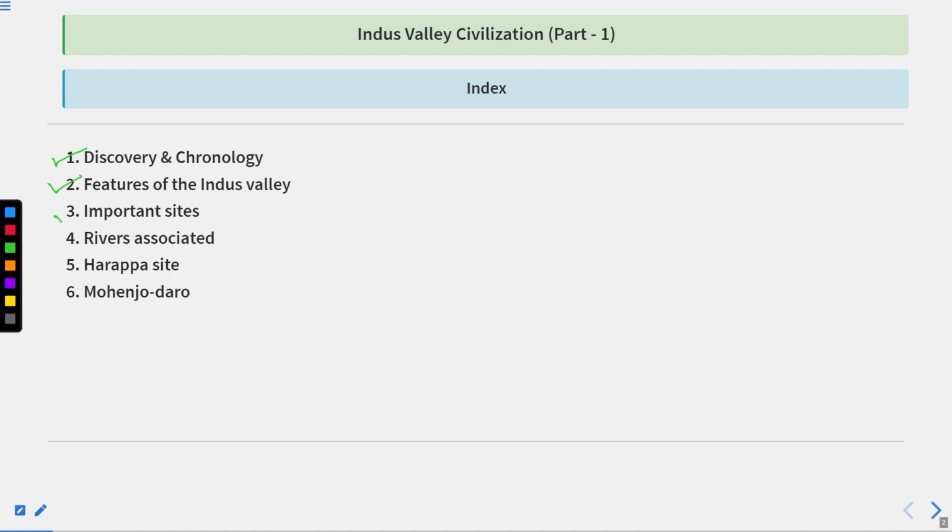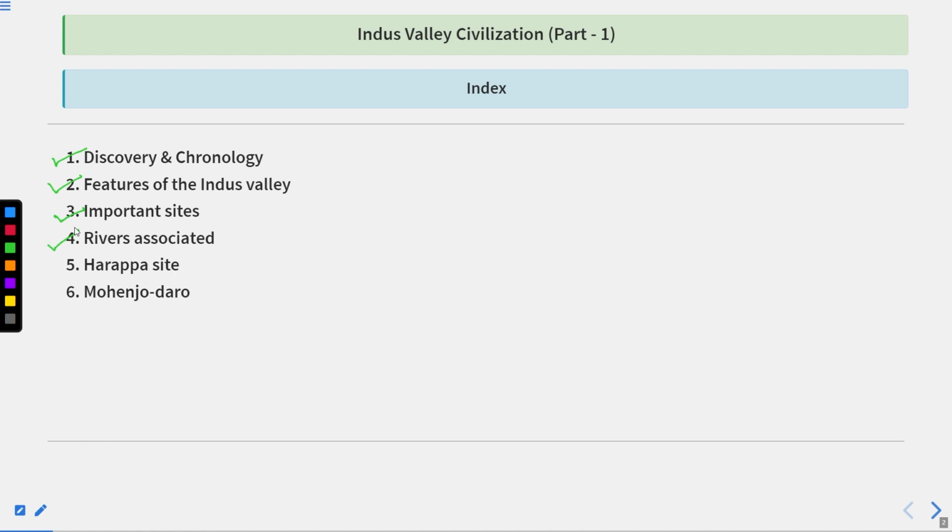Then we will discuss some important sites. In this slide, we will discuss majorly 6 important sites of the Indus Valley civilization. Though the civilization is spread over Pakistan, Afghanistan and India, and there are lots of sites, majorly there are 6 sites which we have to completely understand. Then we will discuss which rivers are associated with the Indus Valley civilization.